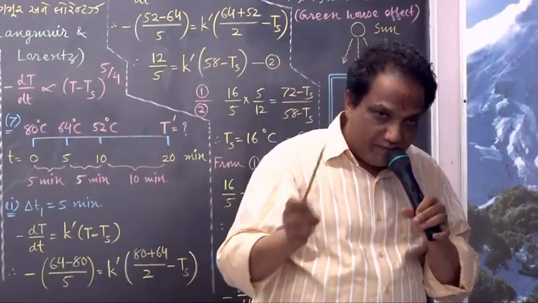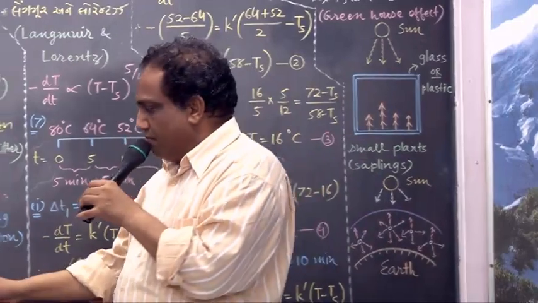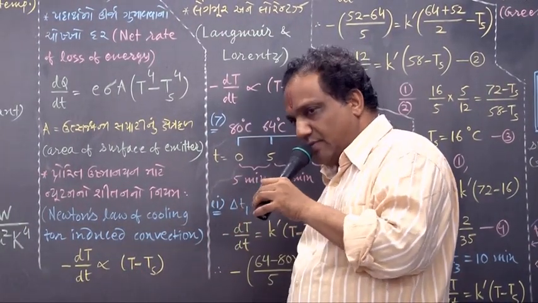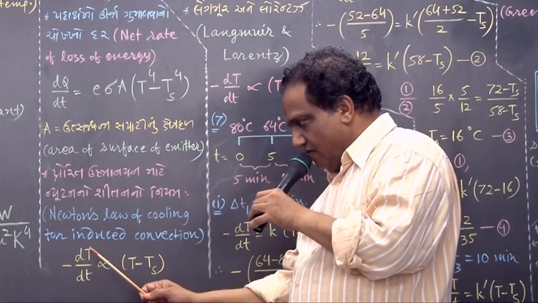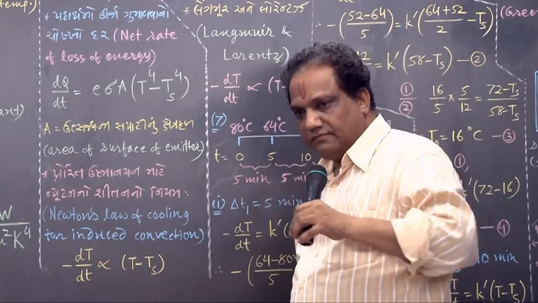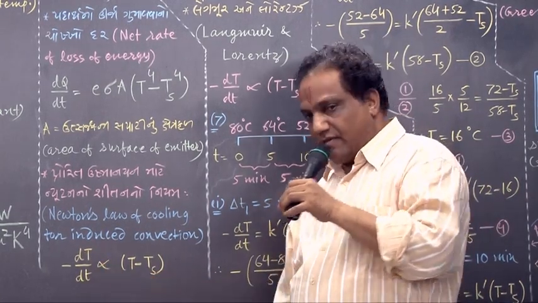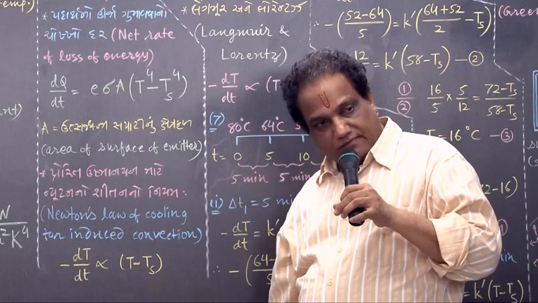And that law mathematically you can write this way. Look, minus dT by dt is proportional to T minus Ts. What do you mean by dT by dt? Time rate of change of temperature.